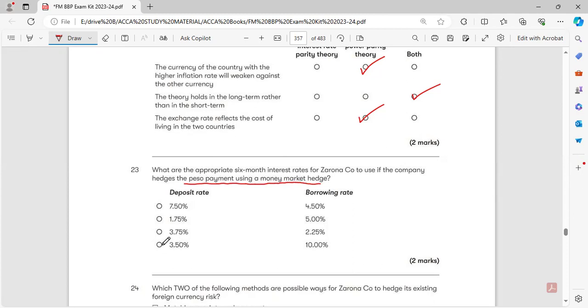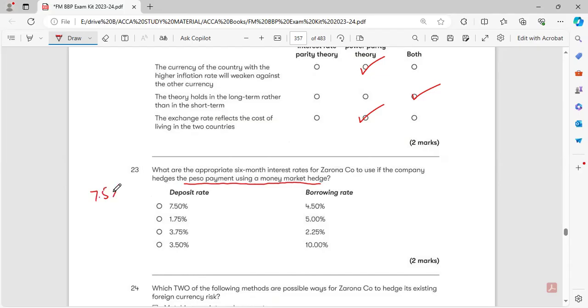We will definitely prefer to deposit at the higher rate, and then we will do what? In the second step, we will convert this present value at the spot rate into the local currency, and then we will make borrowing from the local bank at the local borrowing interest rate. So now we have four different interest rates. It's a 6 months payment.